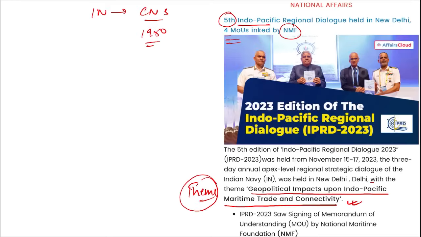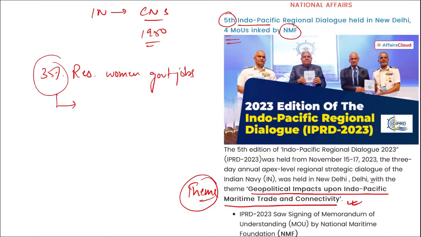Then next tell me, recently which state has announced 35% reservation for women in government jobs? In government jobs, 35% reservation was announced by which state government? It was by Madhya Pradesh. And compensation to mob lynching victims will also be provided by Madhya Pradesh only.